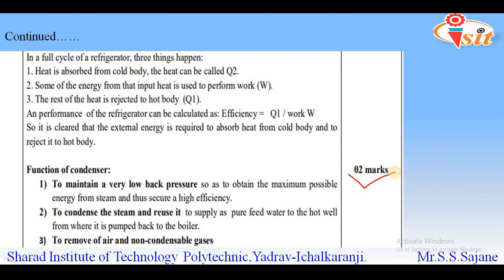So this was about the 6 marks question related with the application of second law of thermodynamics. These were the questions from summer 19. You can see that as compared to the winter 19 questions, a large weightage has been given to the first chapter itself, contributing about 12 marks.